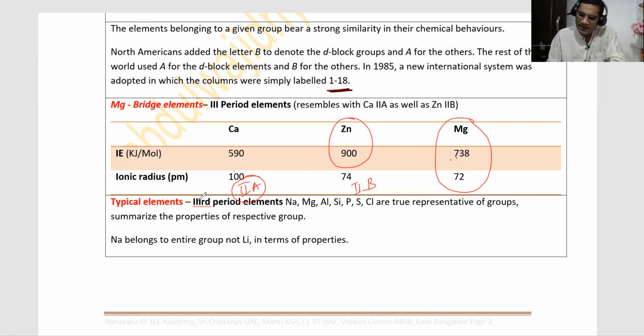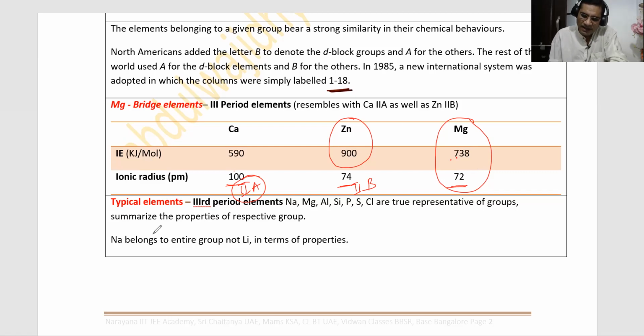What about the ionic radius? Ionic radius of magnesium is lesser than calcium and lesser than zinc also. So magnesium has the average of the properties of second A and second B group elements, calcium and zinc. That is why it is considered a bridge element.